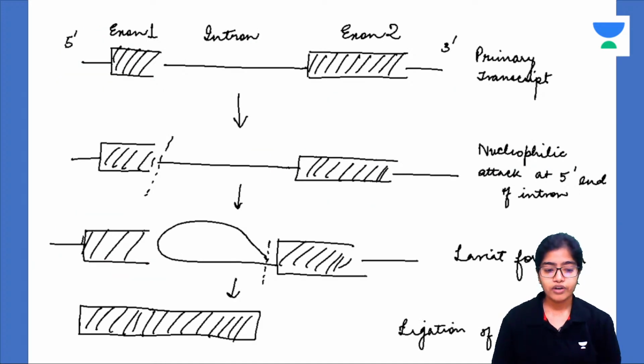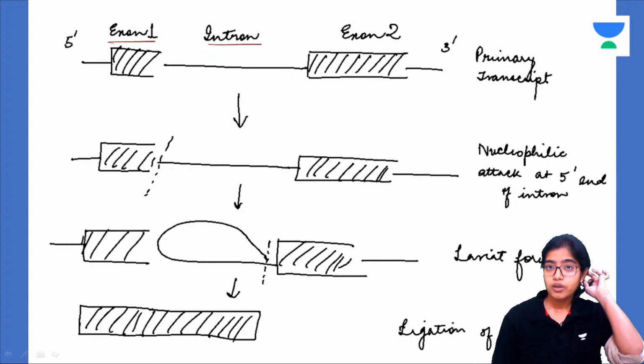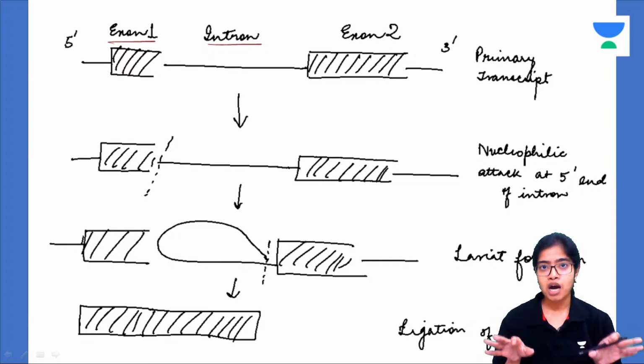So, I already told you about the exon and the intron, isn't it? Introns are what? Introns are intervening segments. And what are exons? Exons are the ones that have to be translated. Now, this is the primary transcript. Fresh, hot RNA buns. Now, you have to remove the burnt part, the burnt part that is useless from this bun. The burnt part is the intron.